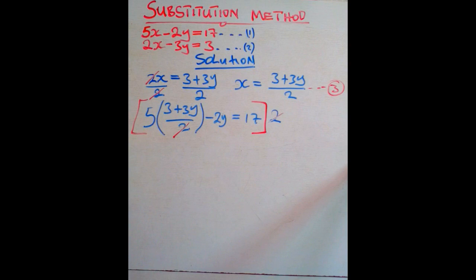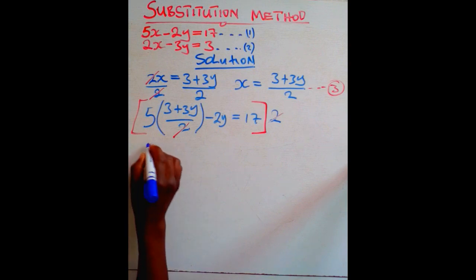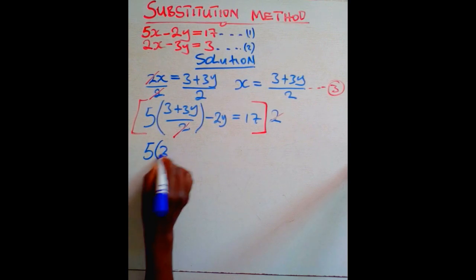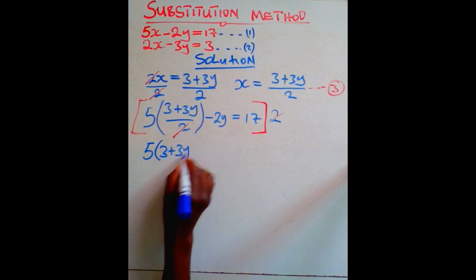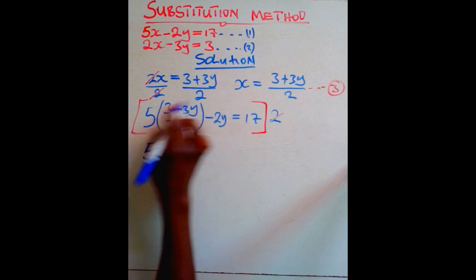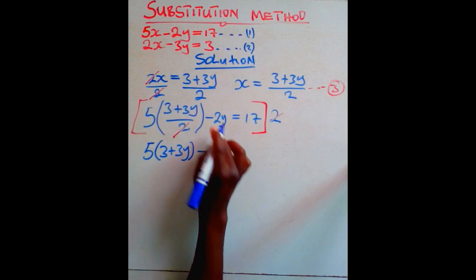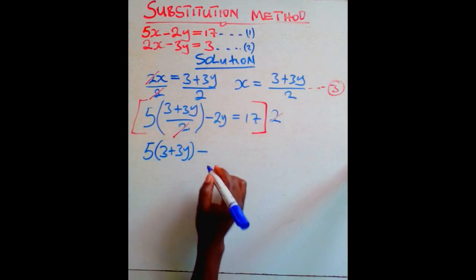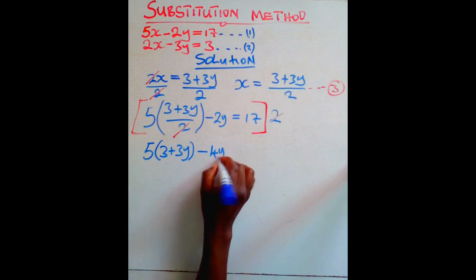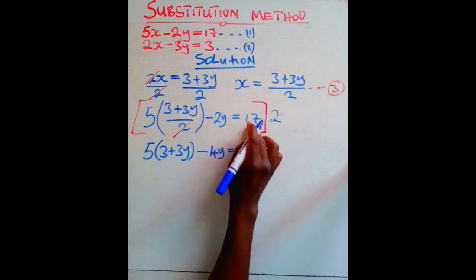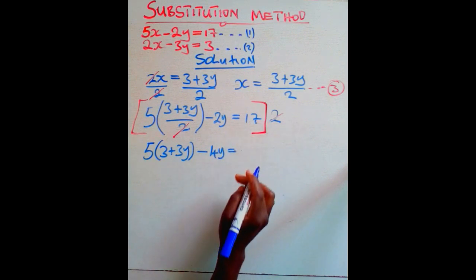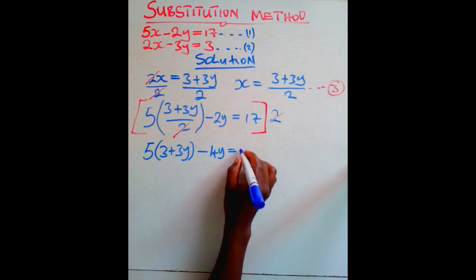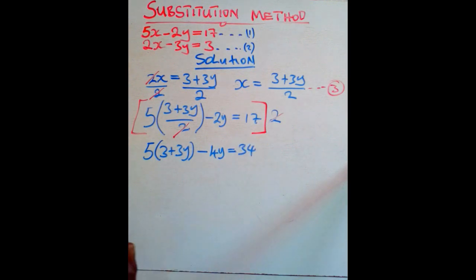So what do we have at this point? We have a 5, open brackets, 3 plus 3y, for this term. Then minus 2y times 2 is going to give us a 4y. Then equals 17 times 2 is going to give us a 34, like that.